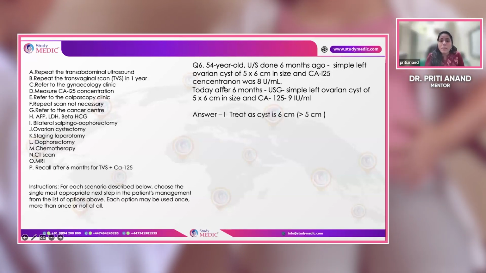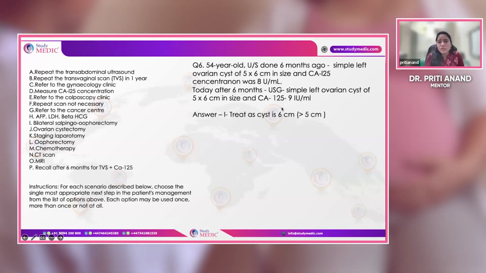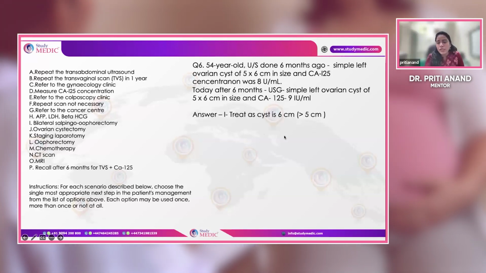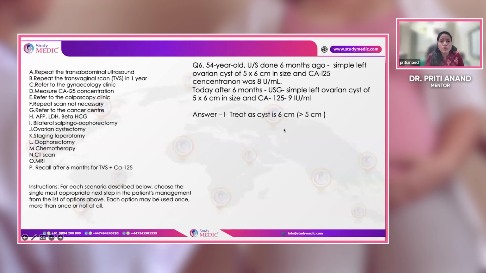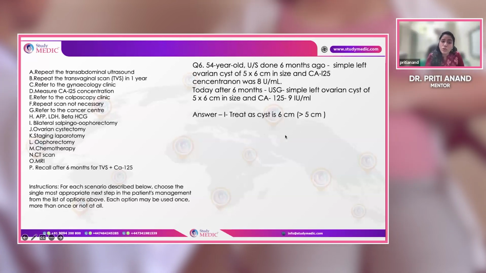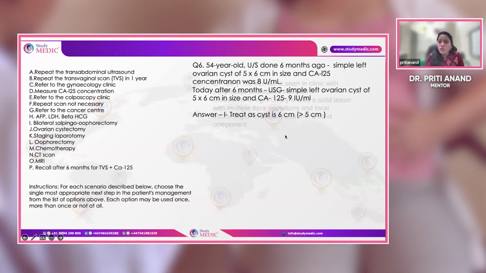But now, because she has come after 6 months with the same findings, our duty is to correct our mistake and treat her. In this case, the treatment is not removal of one cyst or one ovary. It is always a bilateral salpingo-oophorectomy.